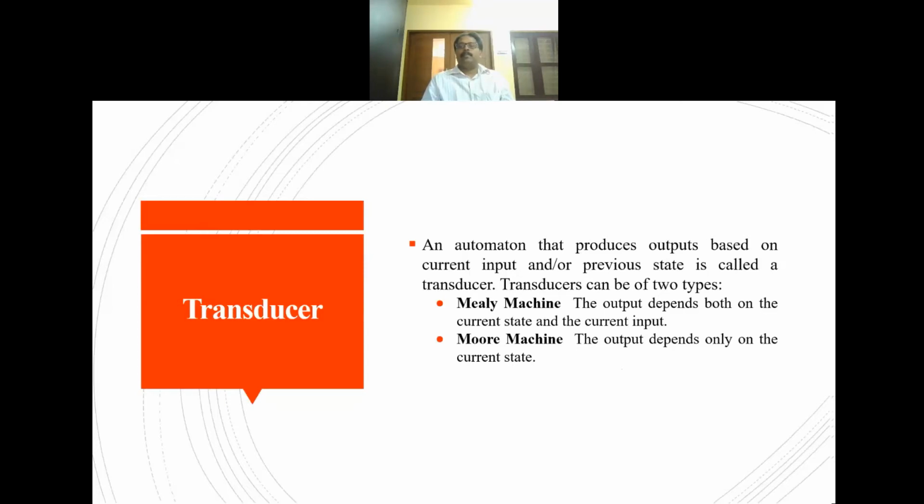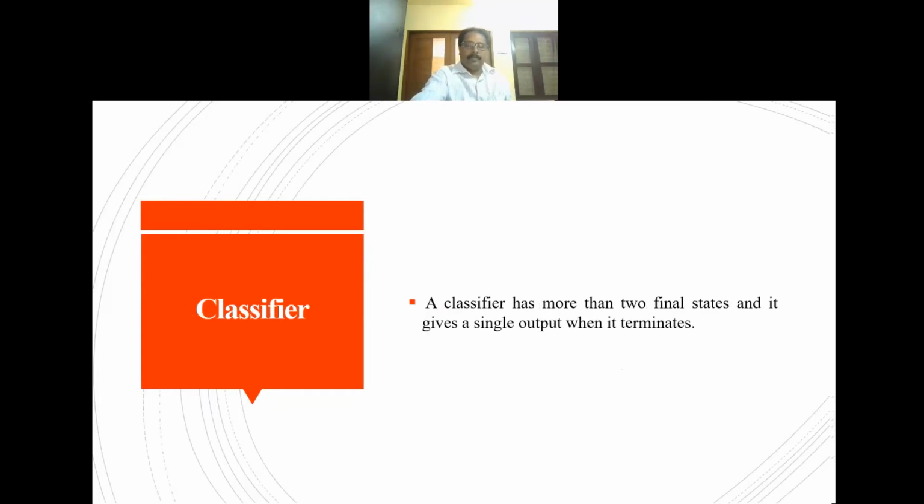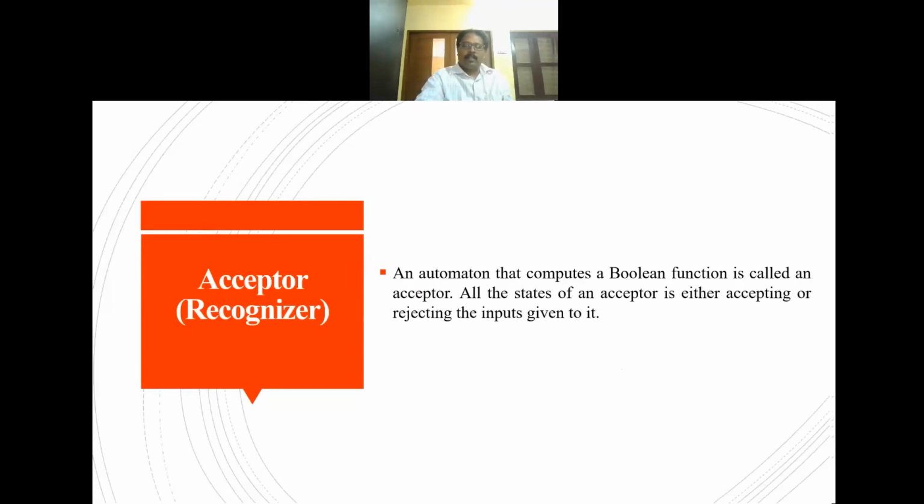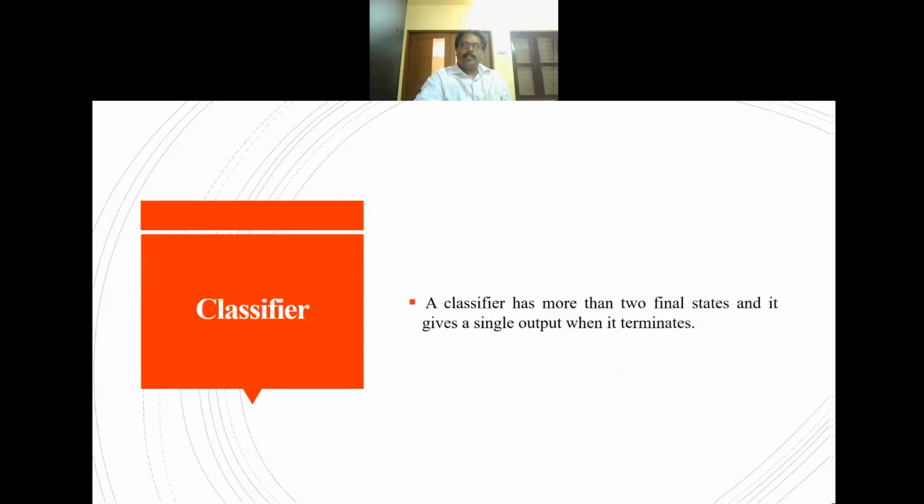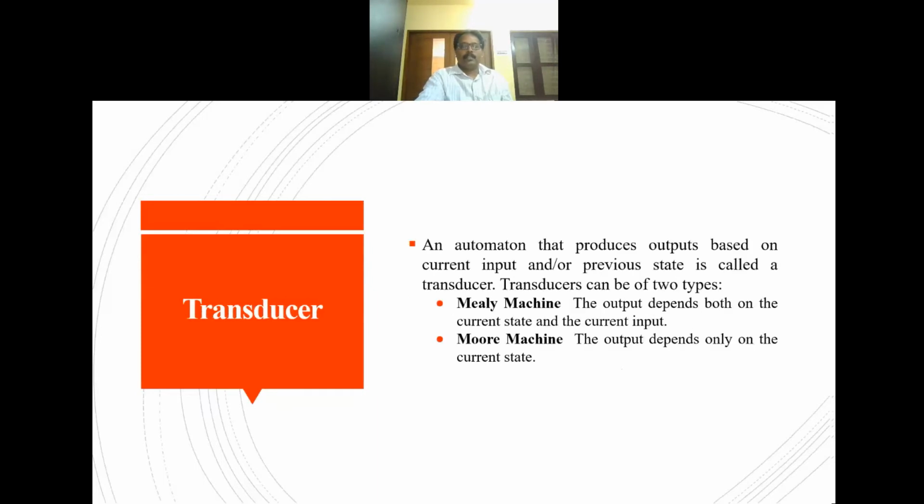Moore machine depends solely on the state and is independent of the input. So the three definitions are: first, acceptor or recognizer, second, classifier, and third, transducer.